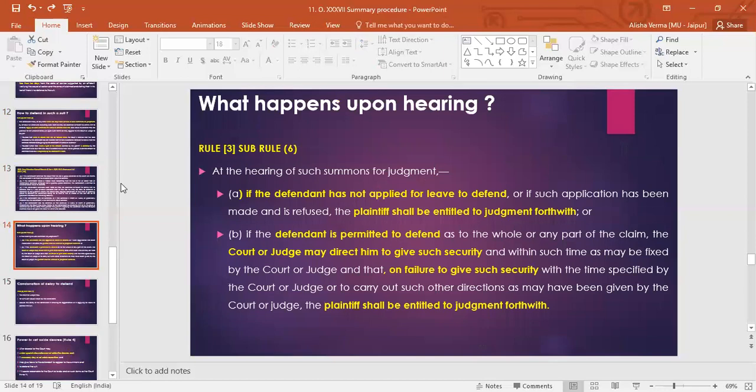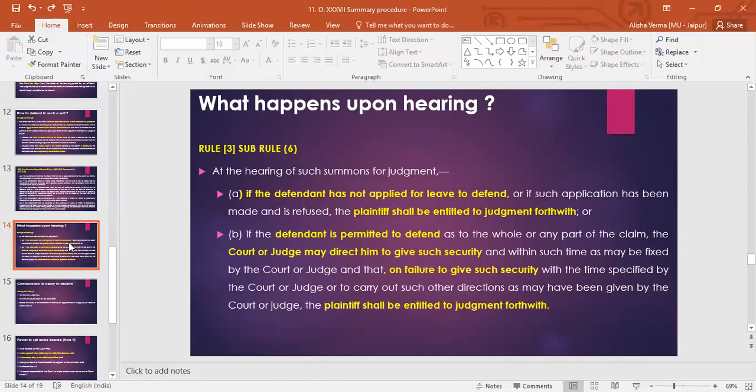What happens upon hearing? Let's move on to the next slide, which talks about rule 3 sub rule 6. At the hearing of such summons for judgment, if the defendant has not applied for leave to defend, then the plaintiff is entitled to judgment forthwith. And if the defendant is permitted to defend as to the whole or any part of the claim, the court or the judge may direct him to give such security.